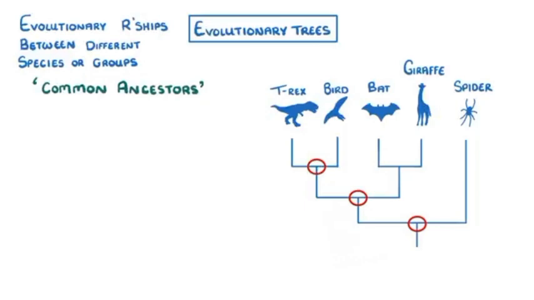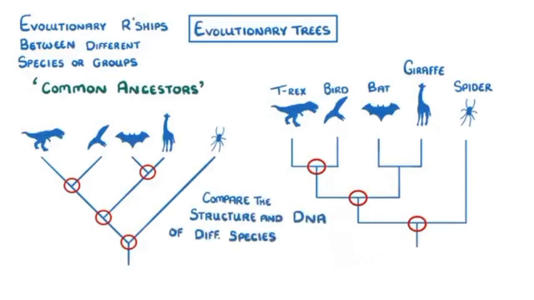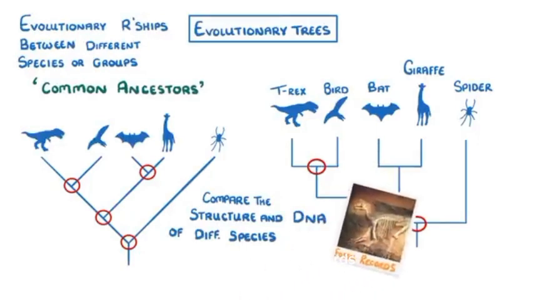Different evolutionary trees can look quite different. This here is the same information, but just in a different form. The main thing to remember is that whenever a line splits in two, it's because a common ancestor is splitting into two different species. In order to learn all of these relationships in the first place, scientists had to compare the structure and DNA of different species, looking not only at living species that are around today, but also at the fossil records.